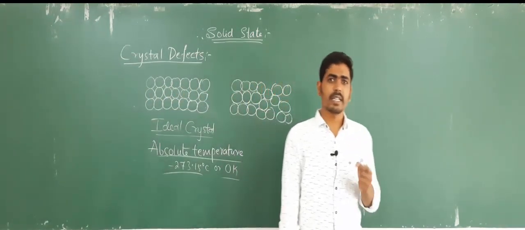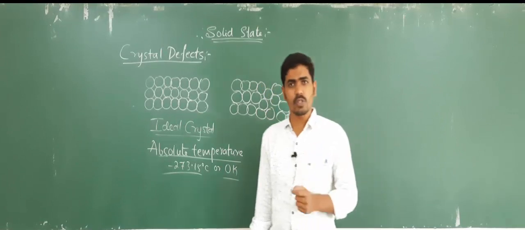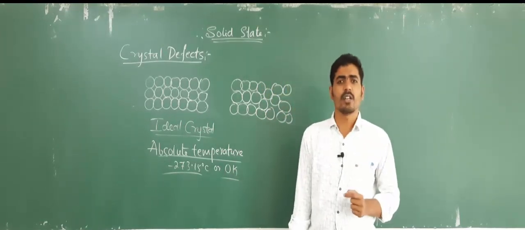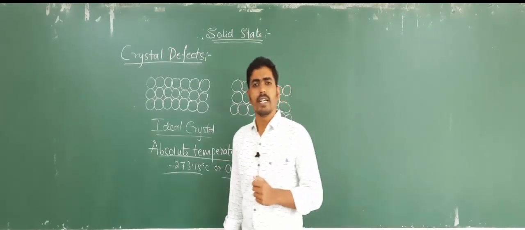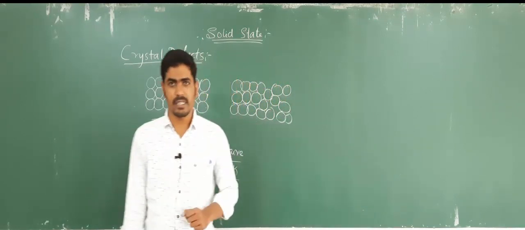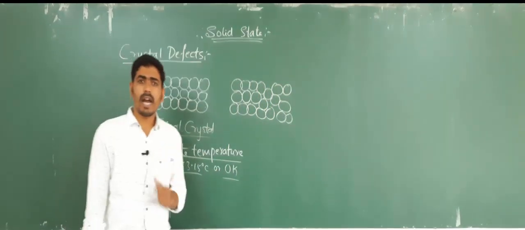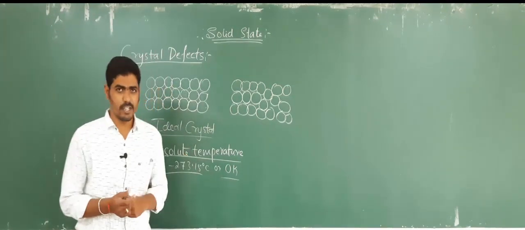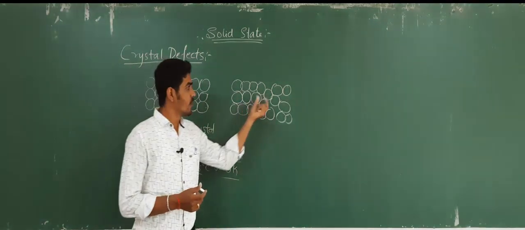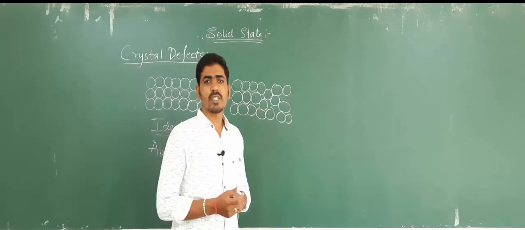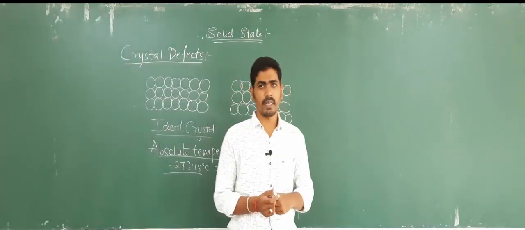We get crystals which show deviations or irregularities in the arrangement of particles, so we get non-ideal crystals in nature, and there we will see deviations in the arrangement of particles.